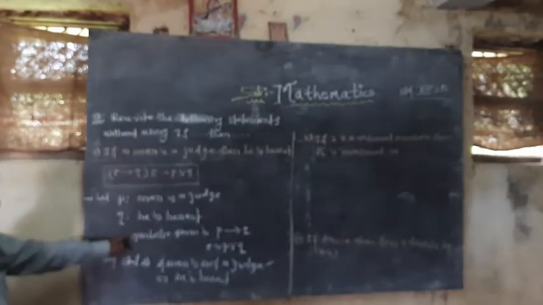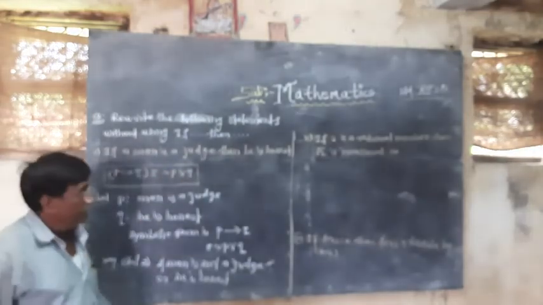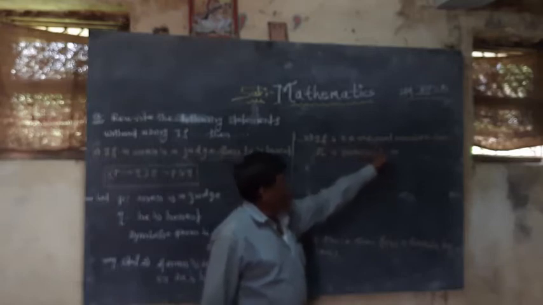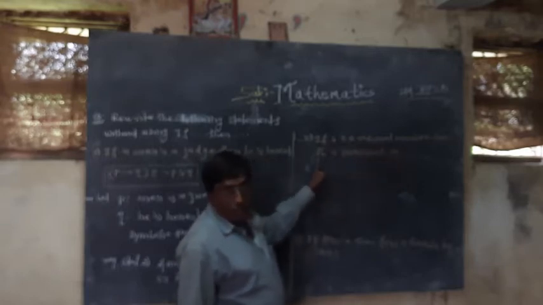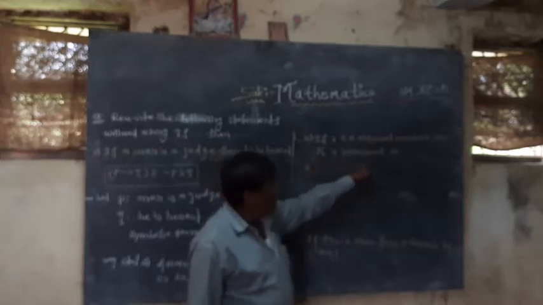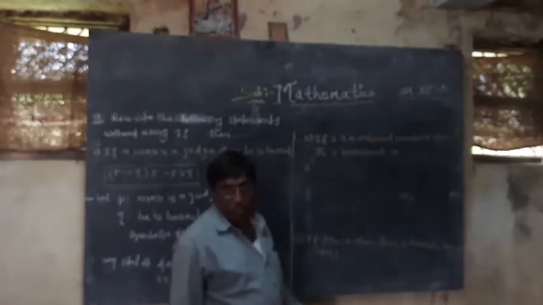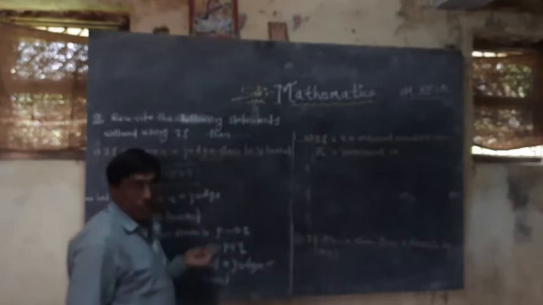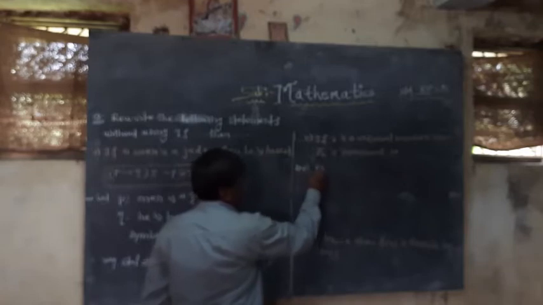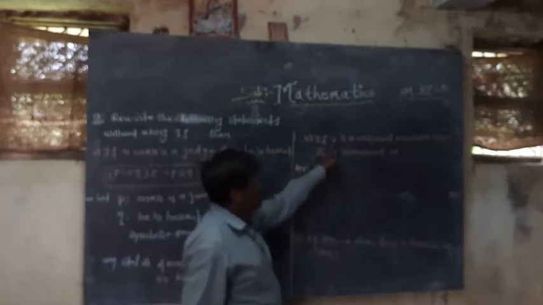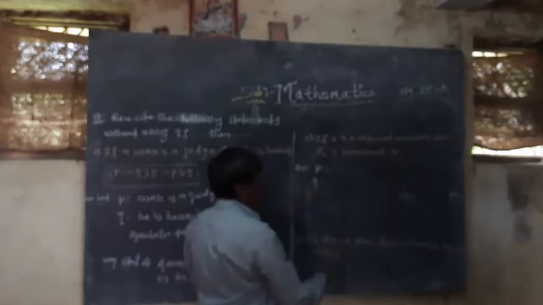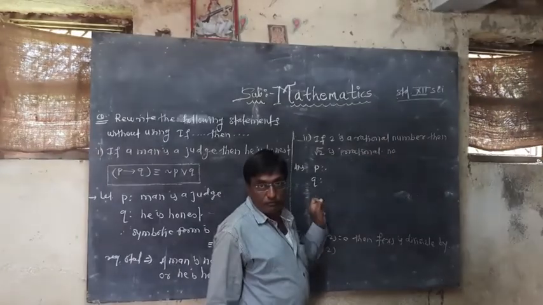Similarly, one more example: if 2 is a rational number, then under root of 2 is an irrational number. So this is the given statement. P means 2 is a rational number, Q means root 2 is an irrational number.